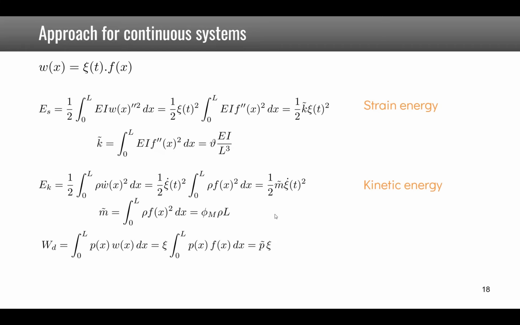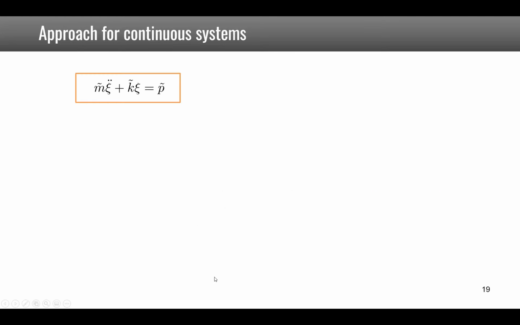the beam. Now we can also express the work that is done by the force applied to the system, which is in this integral form, and can also be written as an equivalent load times psi. This equivalent load can also be written as a coefficient in front of a distributed load P times the length. Now we end up with a system which is a single degree of freedom with equivalent mass m tilde, equivalent stiffness k tilde, and equivalent force P tilde.